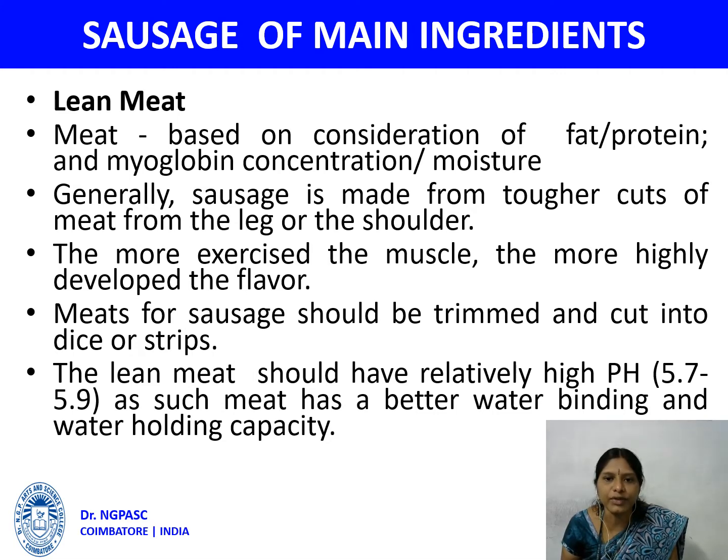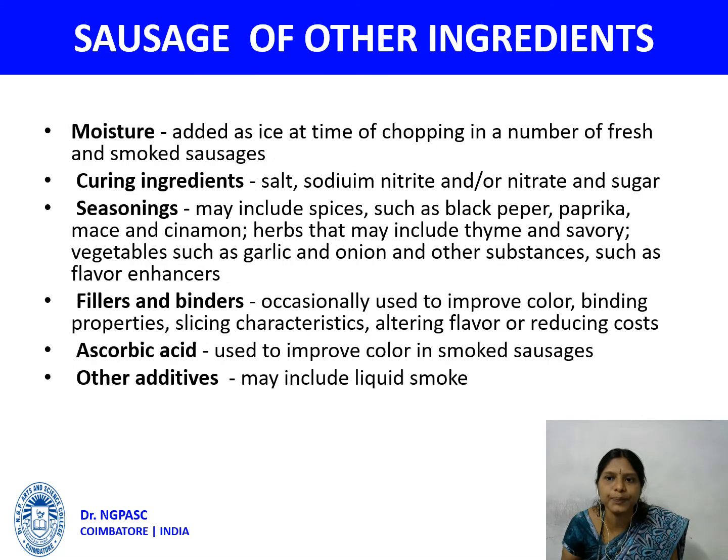The meats for sausage should be trimmed and cut into dice or strips. The lean meat should have a relatively high pH of about 5.7 to 5.9, as such meat has better water binding and water holding capacity. The other ingredients used for the preparation of sausage are, first, moisture. You add it as ice at the time of chopping in a number of fresh and smoked sausages.